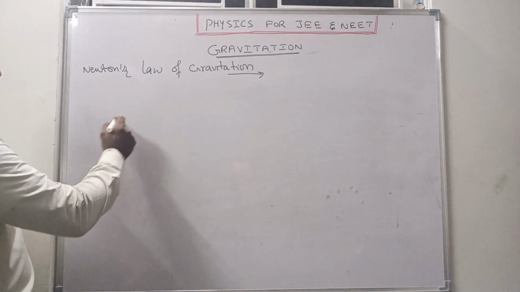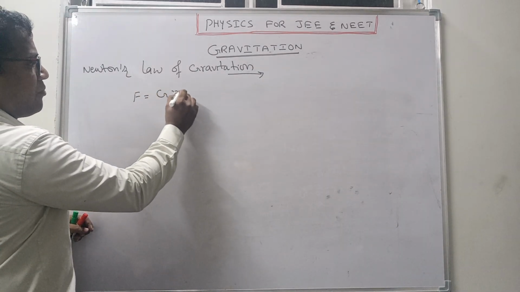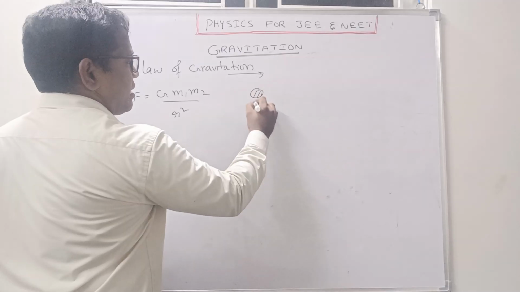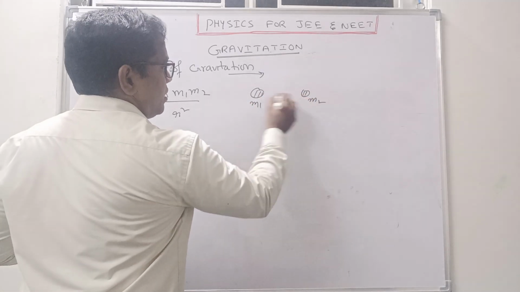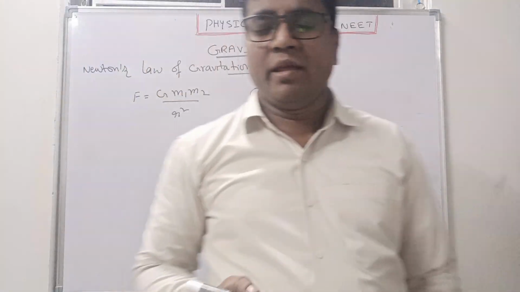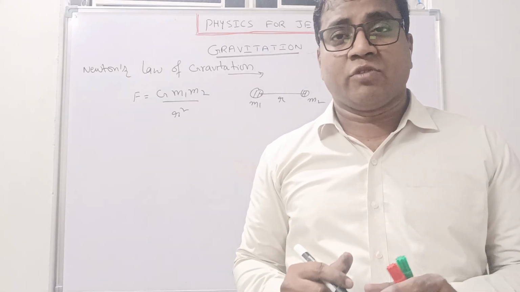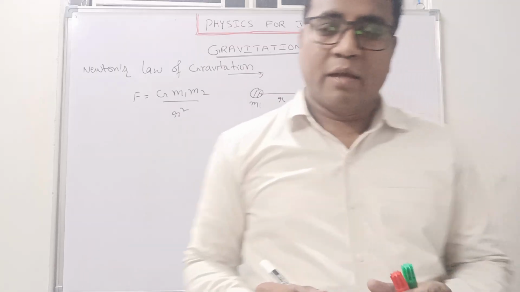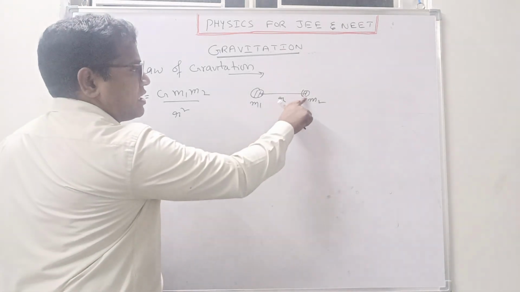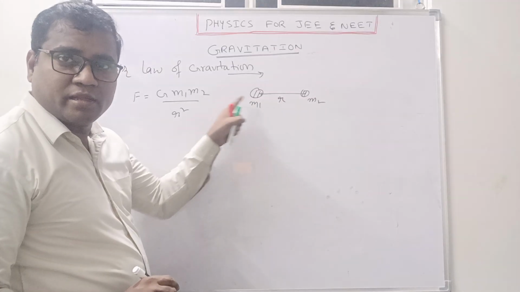Now see here, we already know, according to Newton, F is equal to G m1 m2 by r square. For example, here one mass is there m1 and one mass is there m2. Distance is r. No, sir, force is vector quantity, na? So can we express in vector notations? Absolutely yes. Now here, in this situation, I am calculating force on m2. R distance is there.